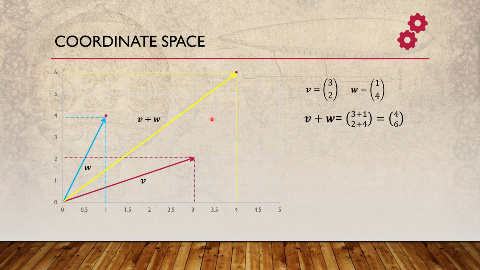Now if I think very carefully, in this case we were always starting from the origin, point 0, 0, right? Let's say I want to start from here and draw this w. How can I do that? In a similar way, I will go to the right 1 because the first element is 1, and I will go up 4. If I go right 1 and go up 4, I will reach this point. That means this is my w, actually, right?